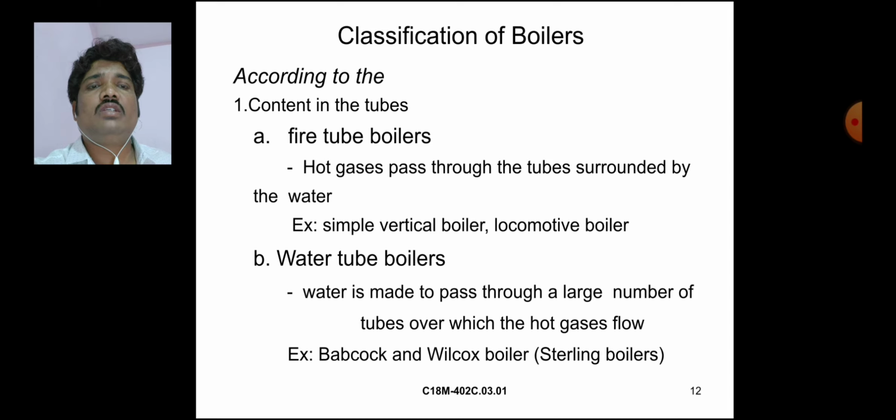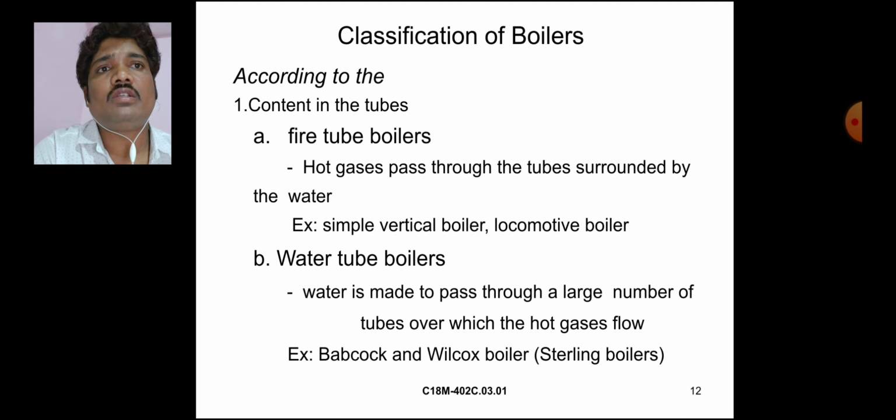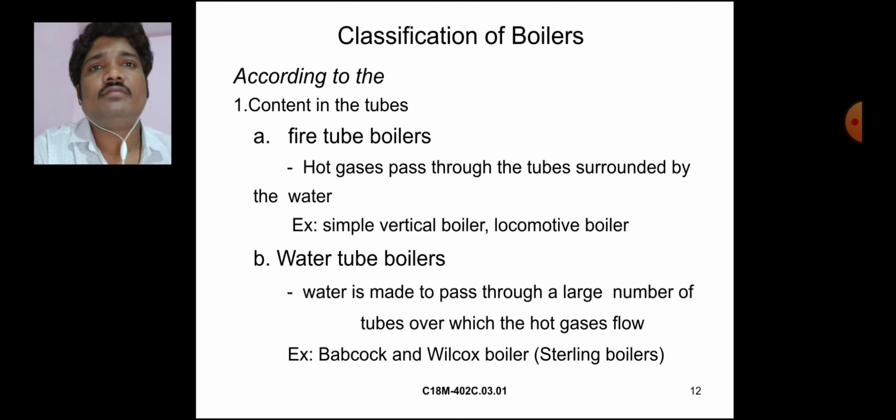In water tube boilers, water is made to pass through a large number of tubes over which the hot gases flow. Examples are the Babcock and Wilcox boiler, or Stirling boiler.